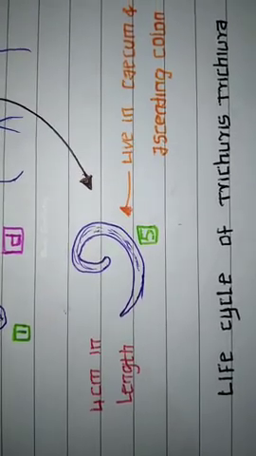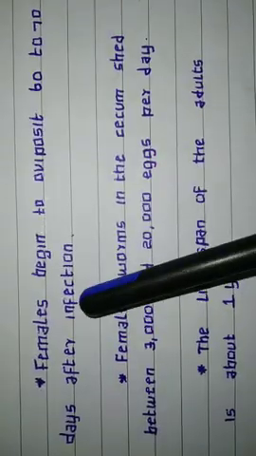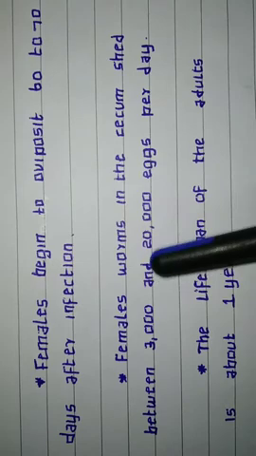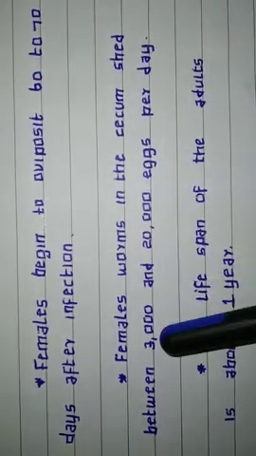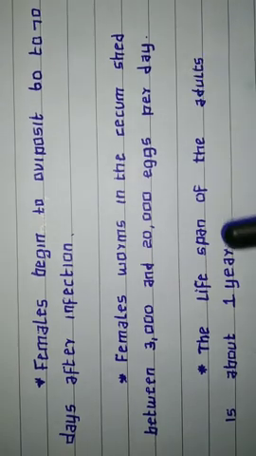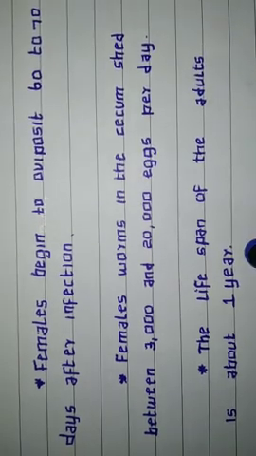Trichuris trichiura. The females begin to oviposit 60 to 70 days after infection. Female worms in the cecum shed between 3,000 and 20,000 eggs per day. The lifespan of the adults is about 1 year.